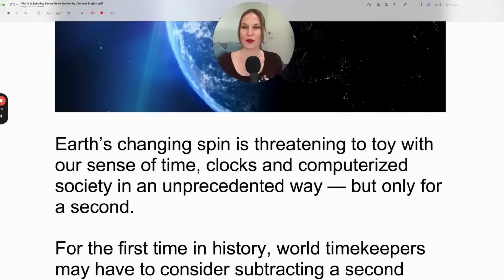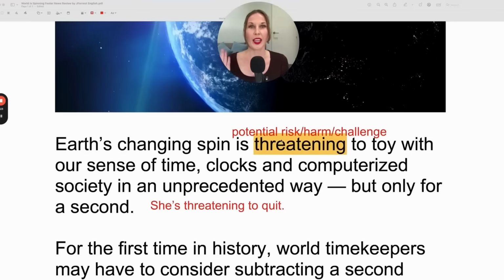Let's continue. Earth's changing spin is threatening to toy with our sense of time. Here we have the verb to threaten. And what verb tense is it in? The present continuous is threatening because it's taking place now. So here, something threatens someone or something.